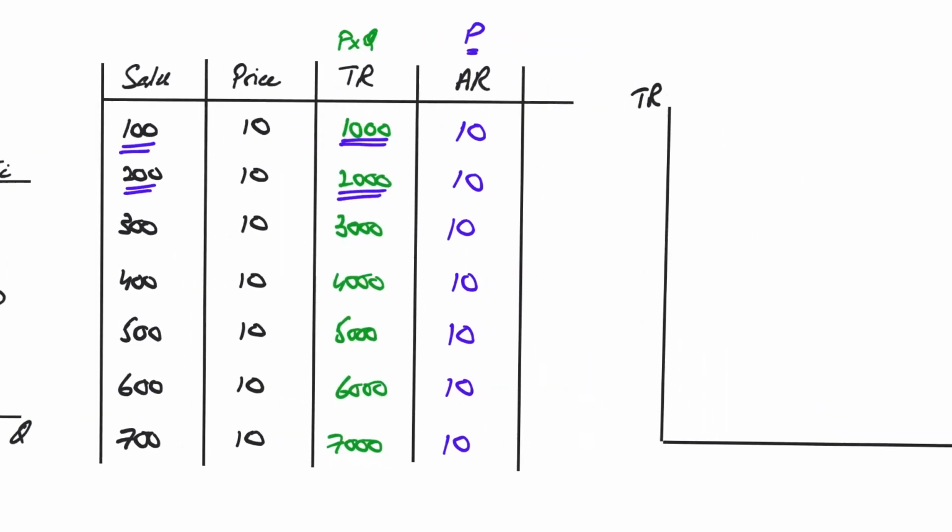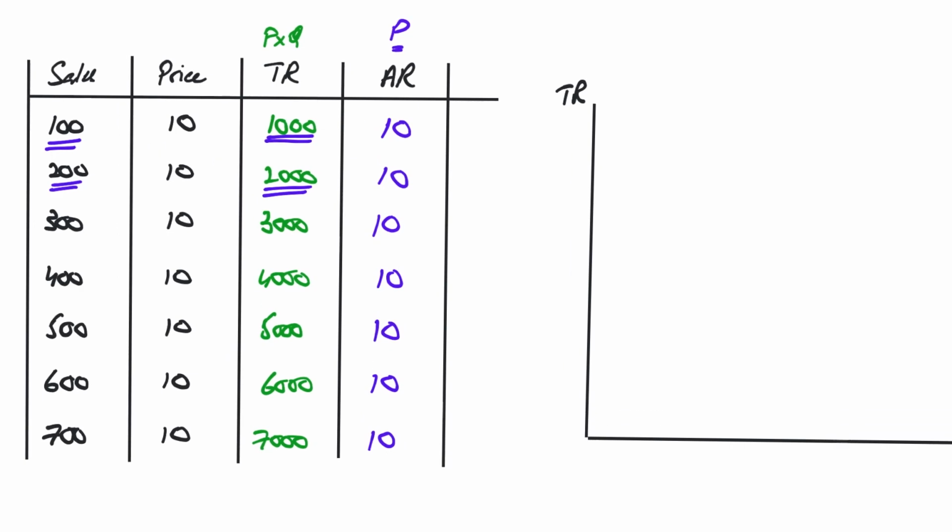So the revenue curve, when you have a perfectly elastic demand curve and the price doesn't change, well, the revenue is zero at zero quantity, if you sell zero then revenue will be zero. If you sell 100, then 1000, and then continuously it just keeps on going up like this. This is how your revenue curve looks when the price of the product doesn't change. Remember that.